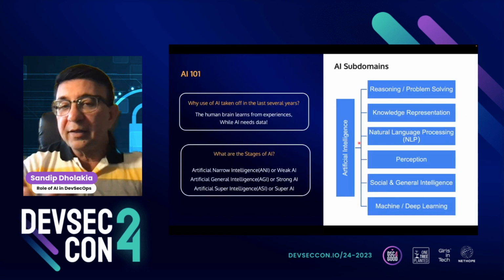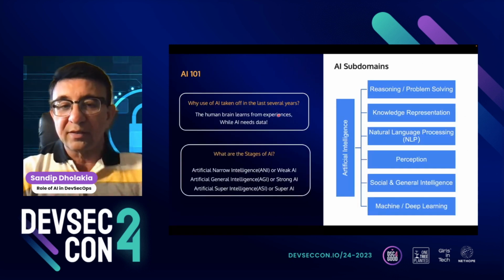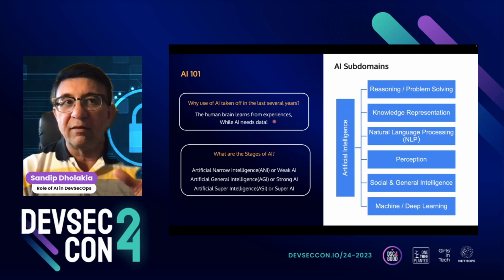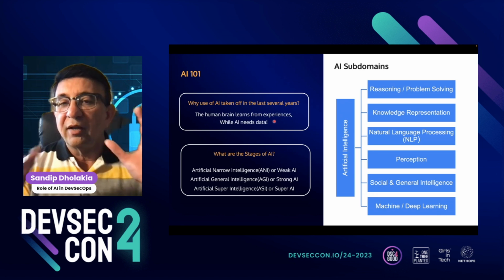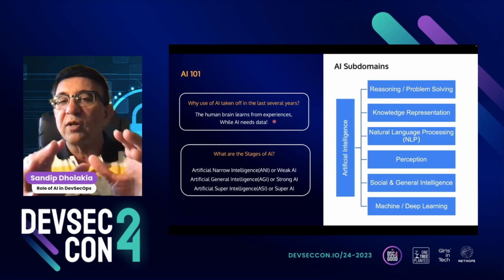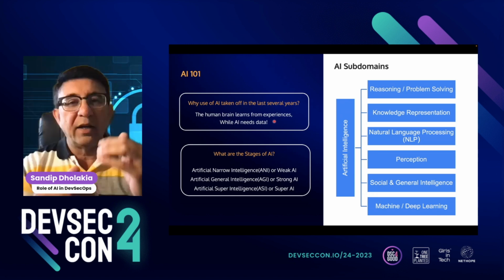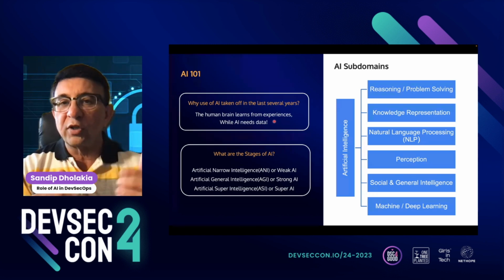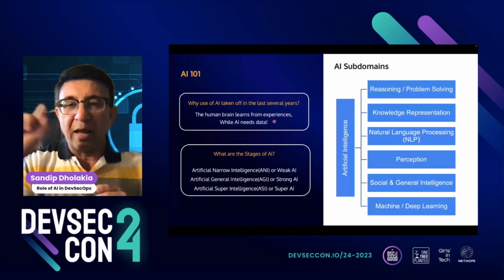We people learn from experiences. AI needs data to be trained. And for AI, we did not have data until 10, 15 years ago. That was after we had Google and Facebook and all those social media applications, where we started putting down, hey, I'm going to take a shower or I'm going to go on vacation.